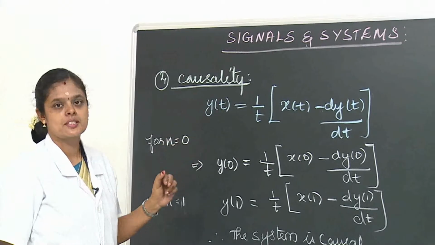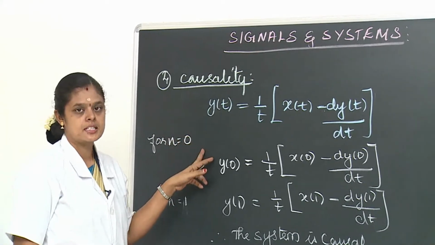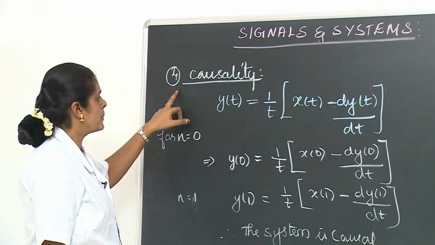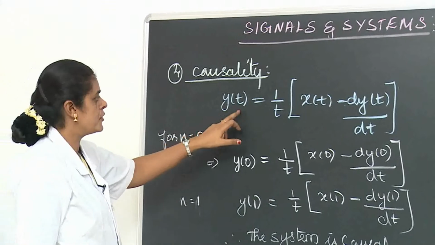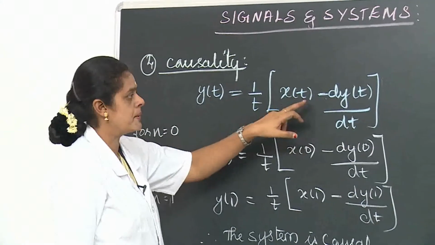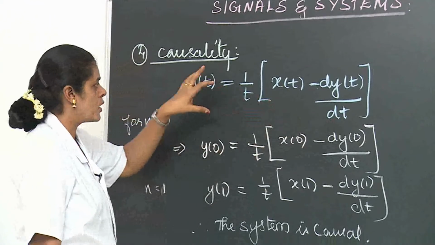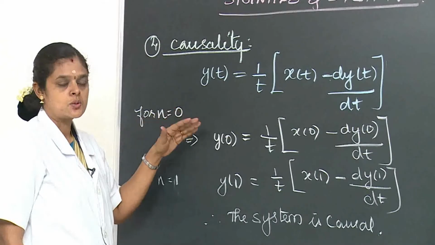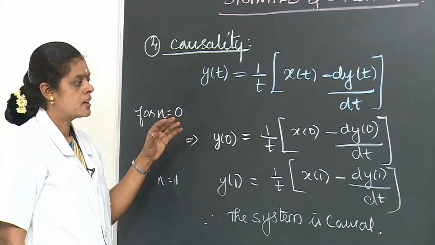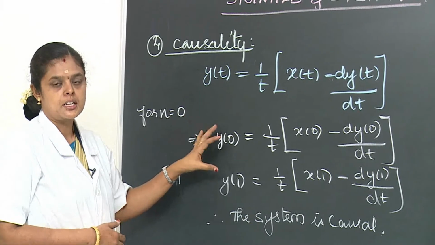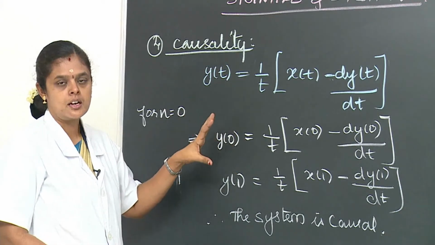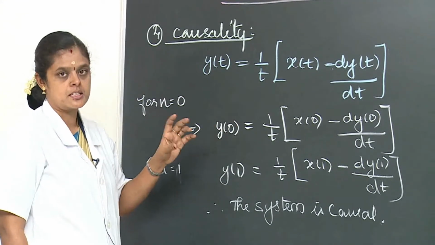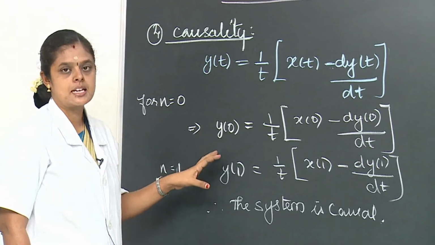We are going to discuss signals and systems. In the previous class we discussed one problem, for which we need to check two more properties. The fourth property is the causality property. The problem is y(t) = (1/t)·x(t) − dy(t)/dt, output equal to input in form. In the causality property, if the output depends on present and past inputs, it is a causal system. Suppose the system depends on the future, then it is a non-causal system.